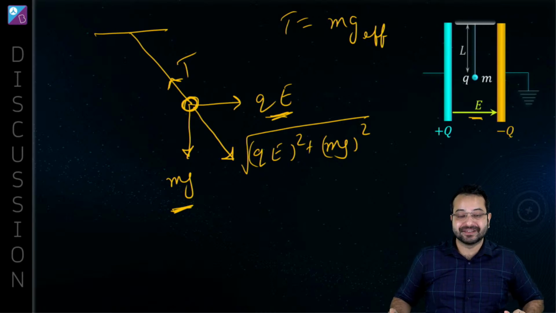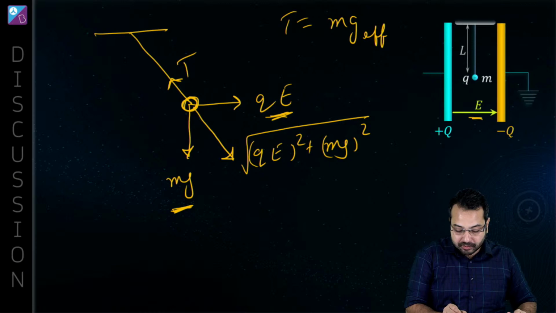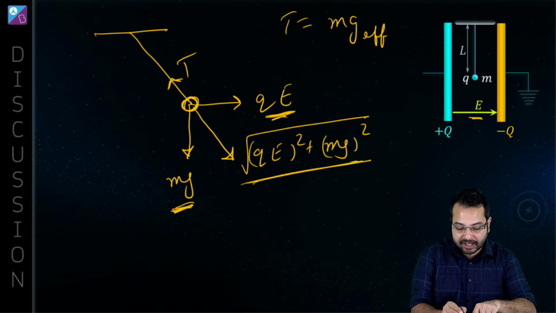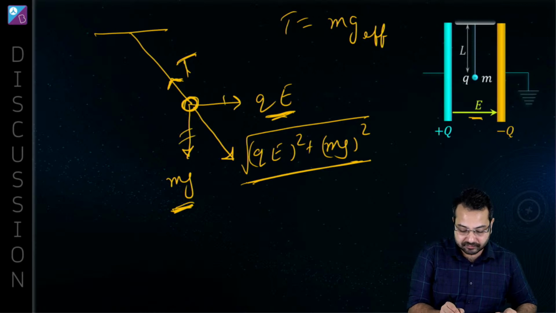That is going to be the net force, the resultant of mg and QE. Now this force over here has to be equal and opposite to tension, because the net force has to be 0. Is that correct?